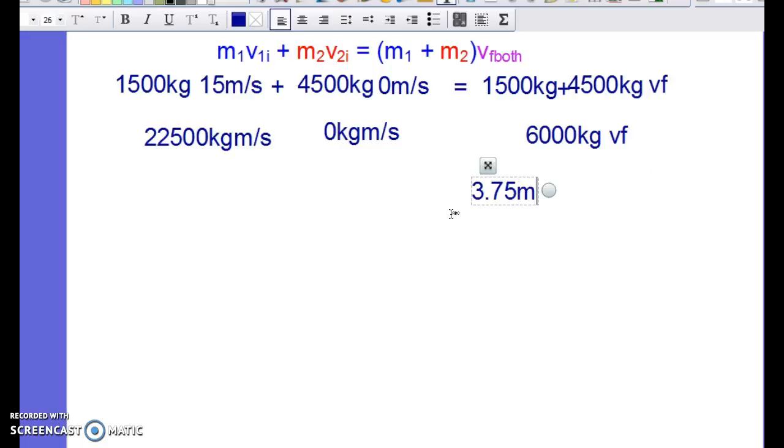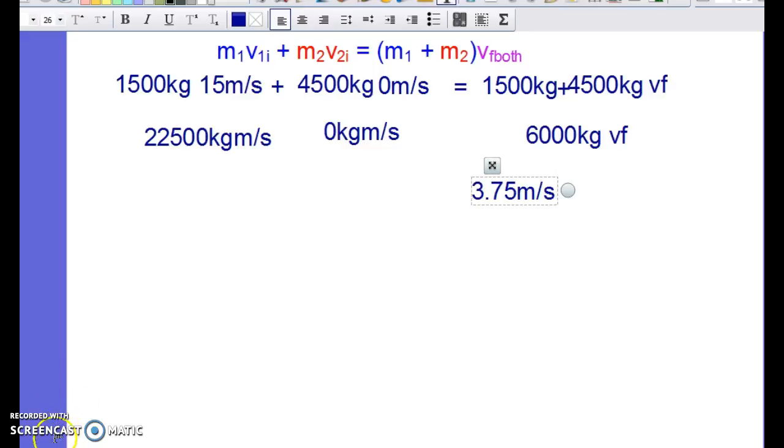3.75 meters per second. And when you're checking this for comprehension, you've got to think to yourself, alright, smaller car with some speed hits bigger car with no speed. Together, does it make sense that they're going to go kind of slow? Yeah, comparatively they're going to go kind of slow when those two are stuck together. You got a big old car there, big old truck.